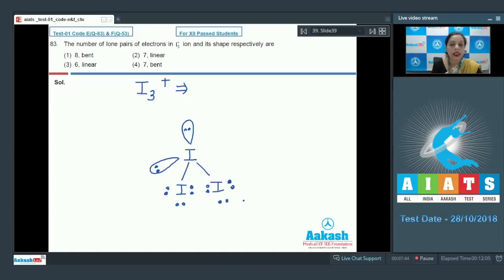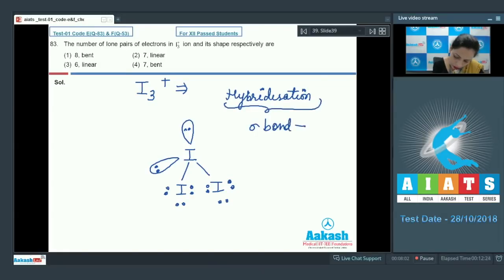So this is the structure, and we find the hybridization with the help of the total number of sigma bonds plus the lone pairs.